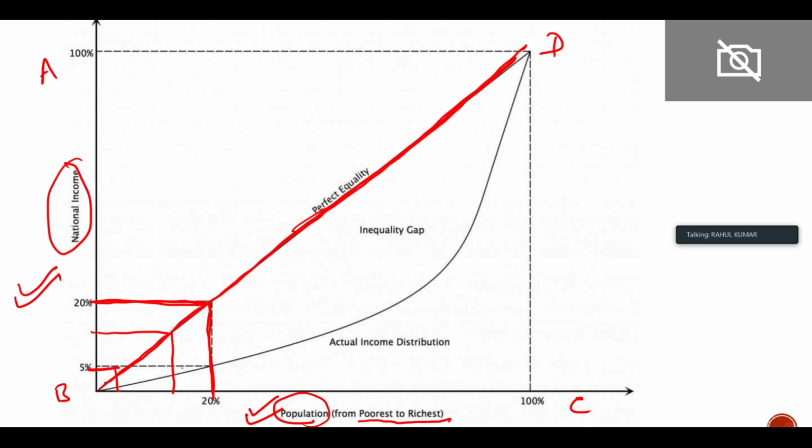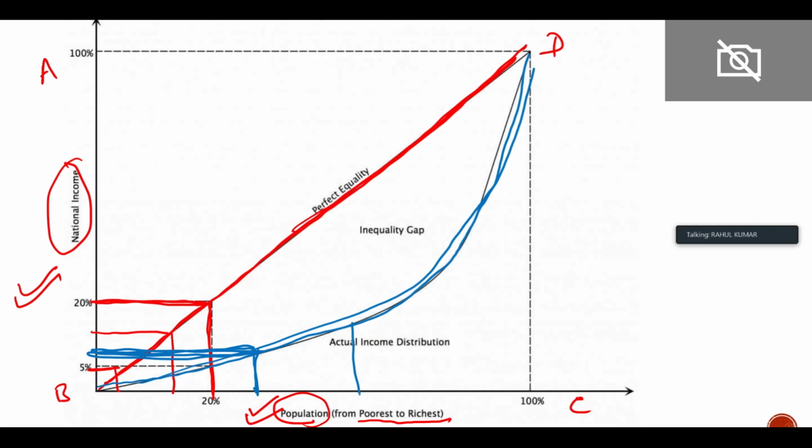So now this is the actual income distribution. This line is the actual income distribution. In this line you can see, suppose this is 30% population, the income is just around 7-8%.